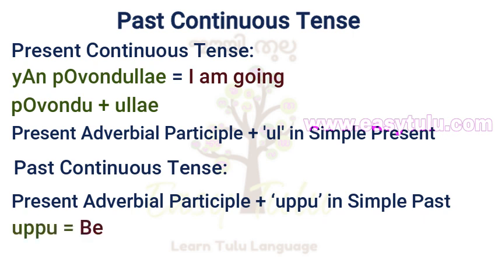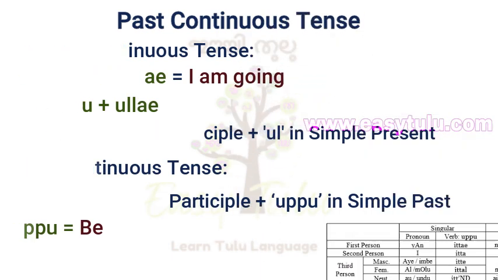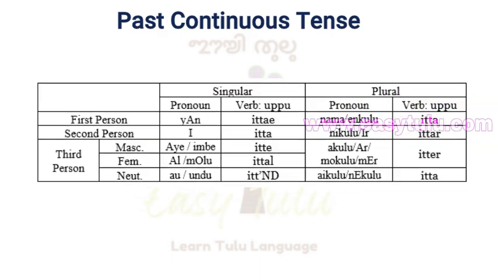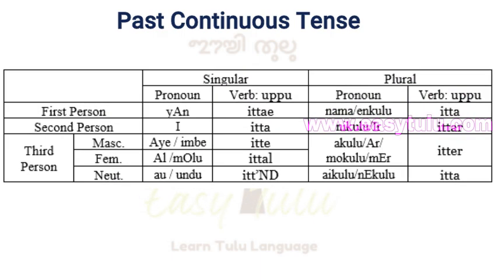Uppu means be. Now let us see the verb conjugation of the verb uppu in simple past tense, which we already know. Yanu itta, I was. E itta, you were. I or imbe itte, he was.